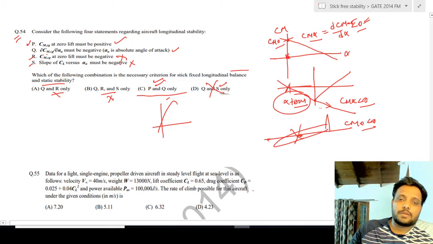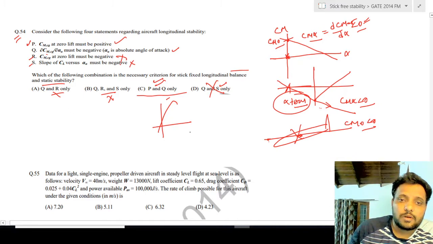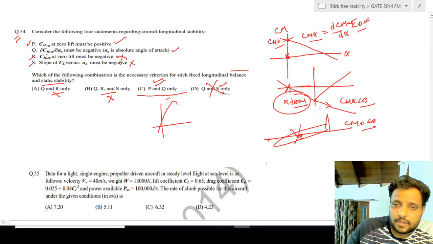Next is question number 55. For a light single engine propeller driven airplane in steady level flight at sea level, V infinity is given, weight is given, CL is given, CD is given, PA is given, and we need the rate of climb possible for this aircraft under the given conditions.